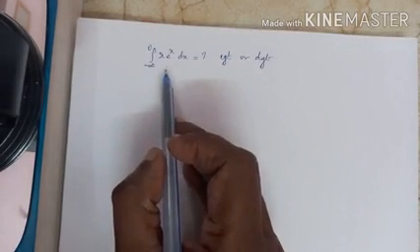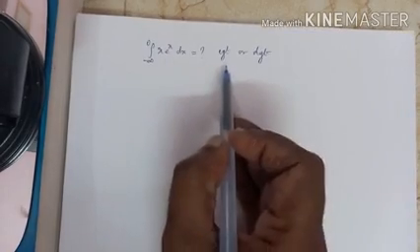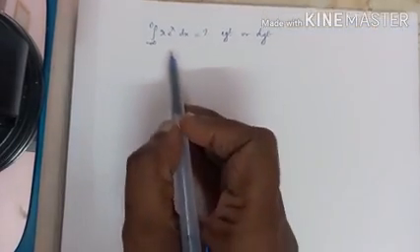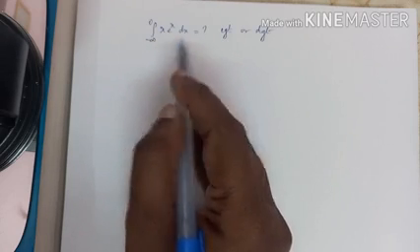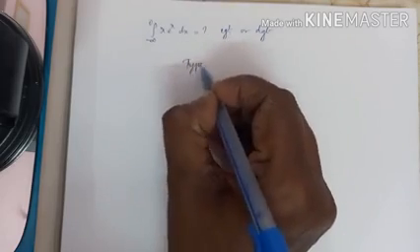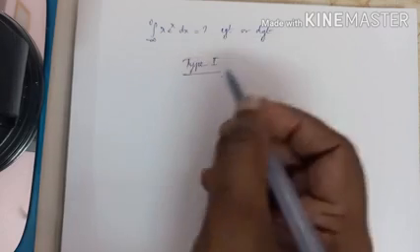Let us see now whether this integral is convergent or divergent. You look at the lower limit, it is minus infinity. Hence the given integral is an improper integral of type 1.